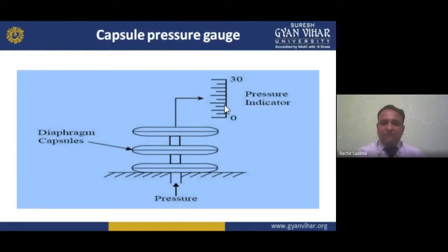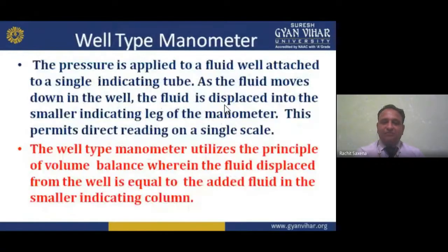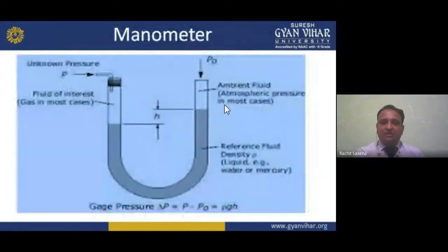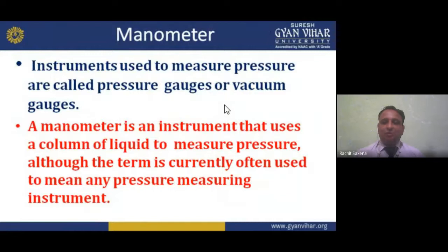Now I'm revising one thing again, starting from the previous one. A manometer is used to measure pressure, and such instruments are called pressure gauges or vacuum gauges. In the manometer, we want to measure the gauge pressure. But how can we measure it? In this we have a column of liquid. In this, what do we have?